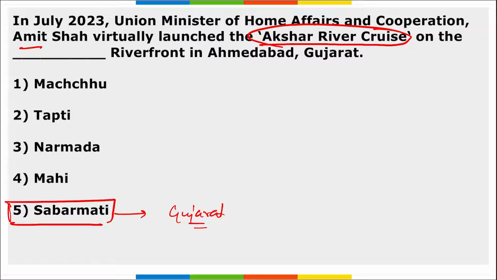This is your Akshar River Cruise, and this is the first passenger river cruise that is built under the Make in India initiative, correct? And this was built at a cost of 15 crore rupees. This is basically to promote tourism in the particular area.